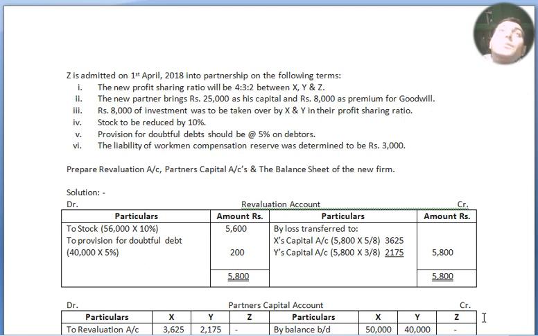In their old profit sharing ratio of 5:3, stock is to be reduced by 10%. This will be in your revaluation account, as a decrease in the value of assets. Provision for doubtful debts is also a decrease in the value of assets. Liability for workman compensation reserve: before it was 12,000, now it needs to be maintained at 3,000. It is a reserve fund, so it can be in the revaluation also, your answer will not be different, but we will consider it directly and transfer it directly to the partners' capital accounts.